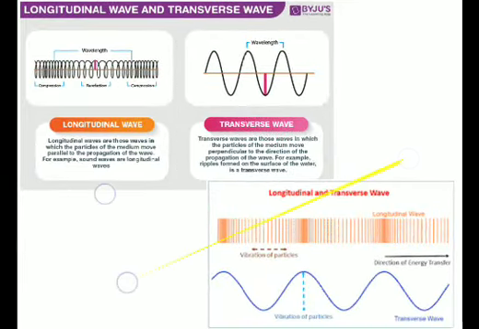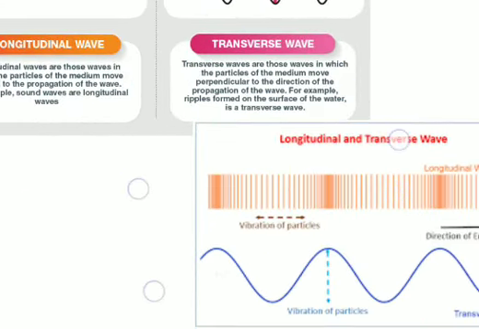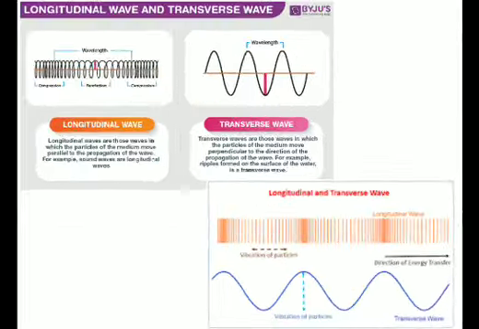And remember that if I represent the wave like this, it does not by itself tell me that it is a transverse wave. A longitudinal wave will also be represented like this, and the example is shown in this particular diagram. You see, at the place of compression there is a maximum displacement from some mean position, and at the place of rarefaction there is a minimum displacement from the mean position. So a longitudinal wave will also be represented like this. This does not mean that it is a transverse wave.